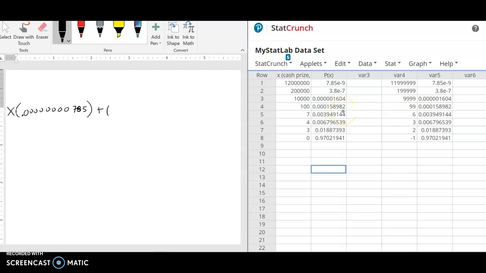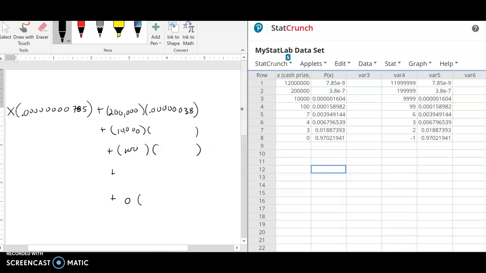So I would say plus the 200,000 times this little probability, plus, and then all of those guys, right? Each winning times the corresponding probability, and so on, all the way down to the last one, which you still compute even though it'll be 0.